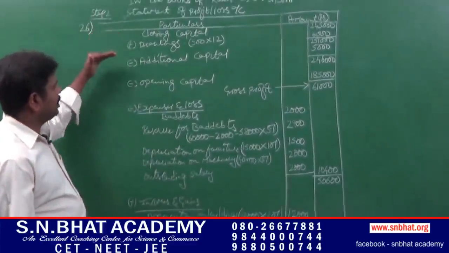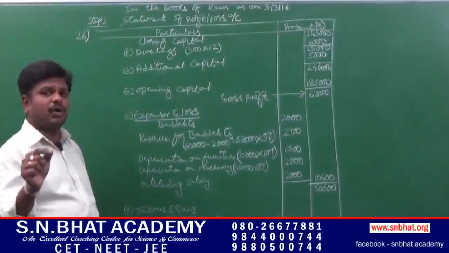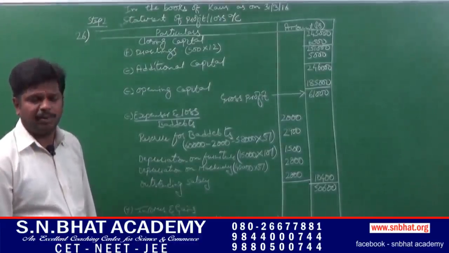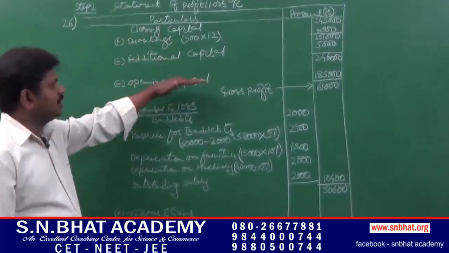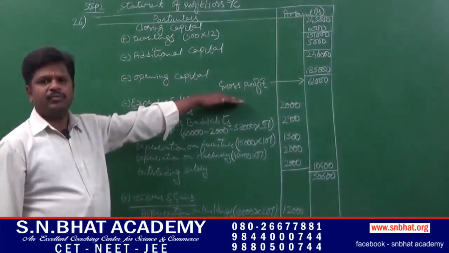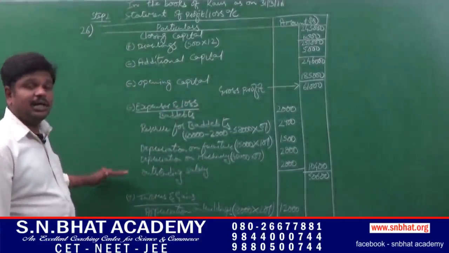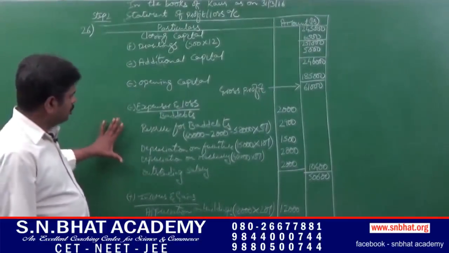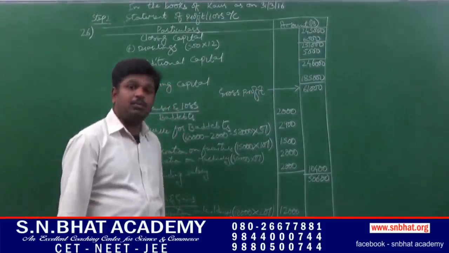That is, first we have to calculate this step, that is closing capital plus drawings minus additional capital minus opening capital. It is considered to calculate gross profit. After calculating gross profit, we have to consider the other expenses and income, total expenses and total income, in order to calculate net profit.